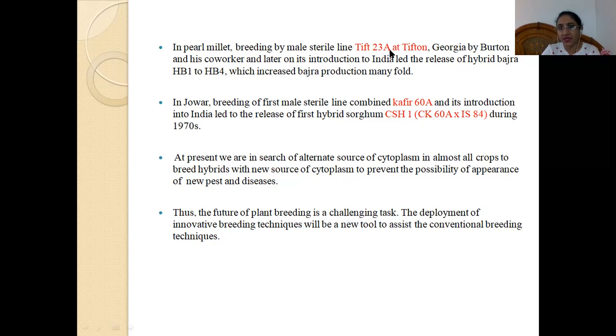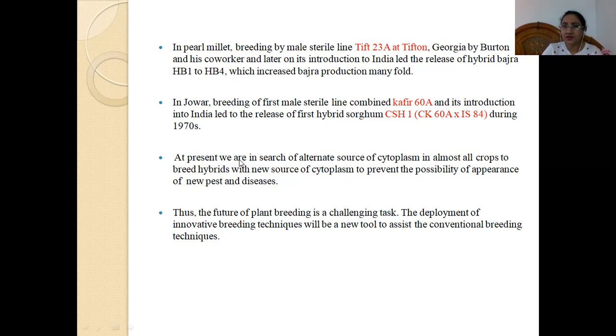that is TIF 23A. In Jowar, the breeding of male sterile line combined Kafir 60A. This was also a male sterile line, and its introduction in India led to the release of the first hybrid sorghum, that is CSH1, that was a cross between CK60A and IS84 during the 1970s. So this was also a major breakthrough in case of Jowar.